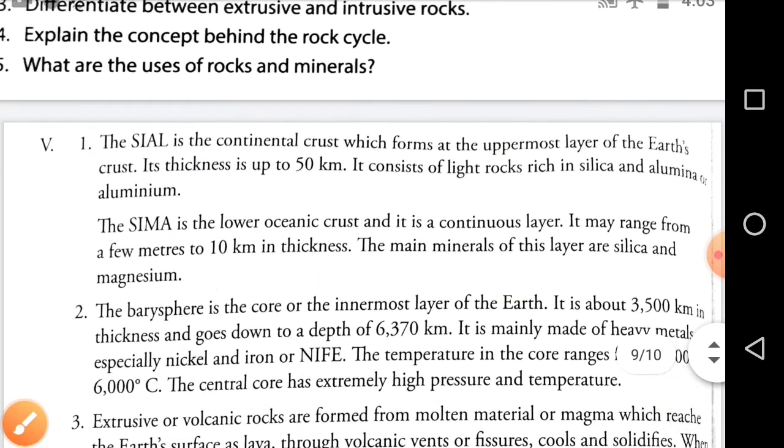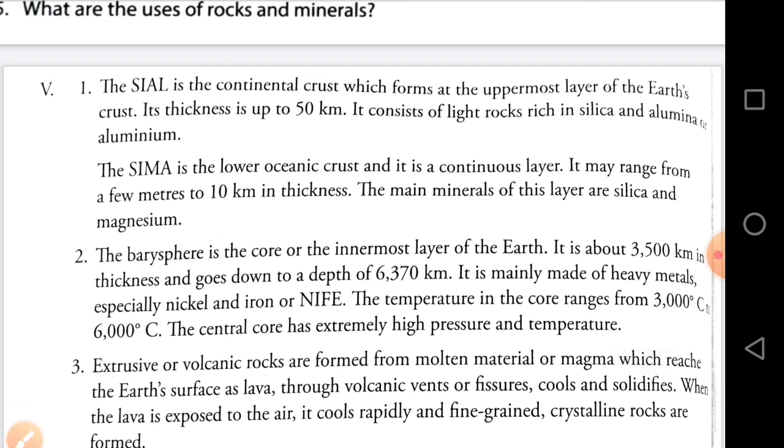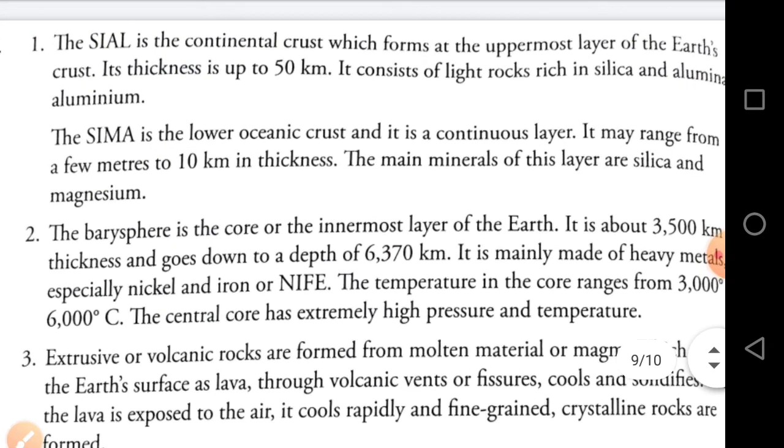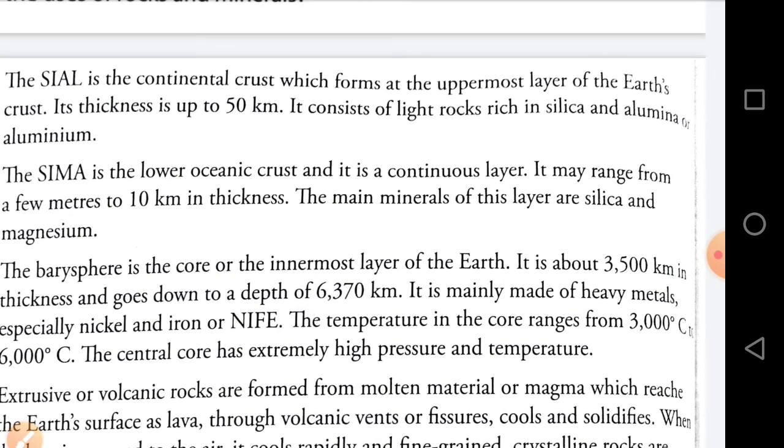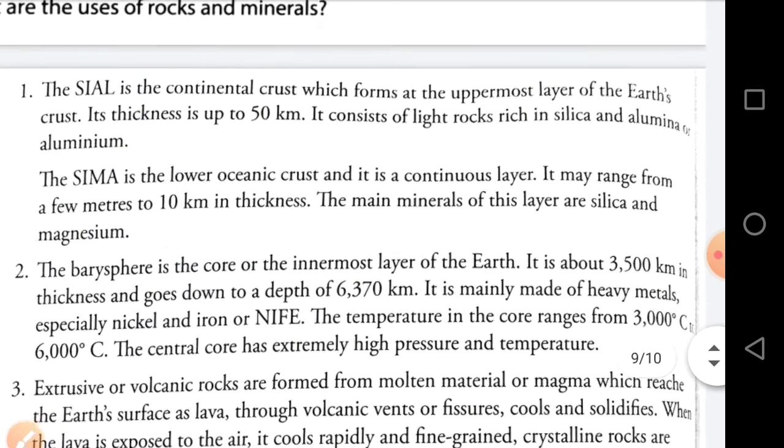The answer is: the barysphere is the core or the innermost layer of the earth. It is about 3,500 km in thickness and goes down to a depth of 6,370 km. It is mainly made of heavy metals, especially nickel and iron or NiFe.